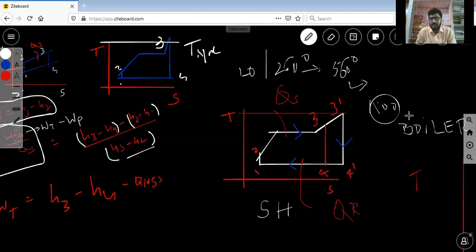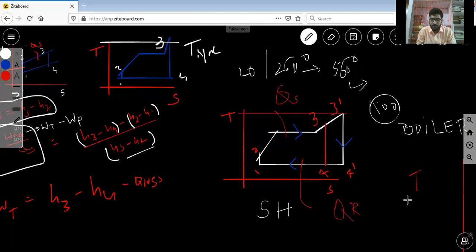Once you exceed this 620 degrees temperature, definitely you violate the metallurgical and material science properties. So some problems are introduced in this condition. The maximum value is 620, and the optimum value is 560. So you maintain that range. If you exceed the temperature, you violate the metallurgical and material science properties, and you will introduce some new problems.